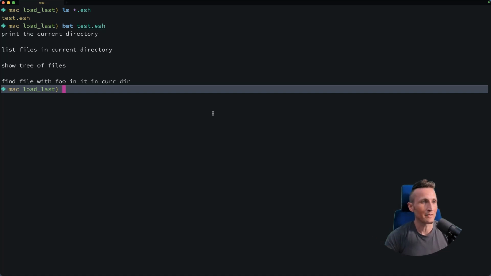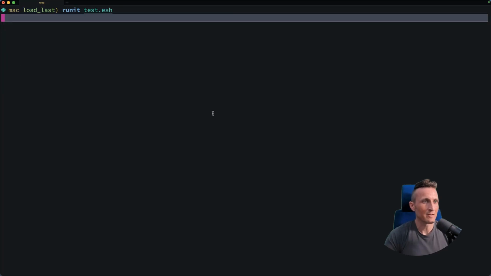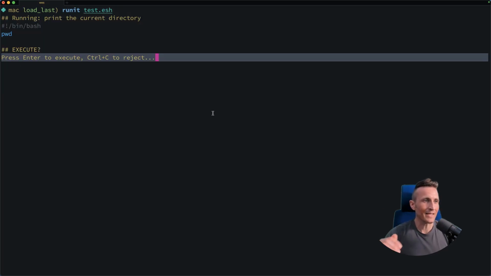How would we run that then? Well, let's set up a quick little function to do this. Pass in the script, and it'll go through each line that has something on it. It'll skip comments and blanks. And for each one, it reaches out to OpenAI and asks for a completion. For example, here I'm running "print the current directory," and I get back PWD. I do have an approval step right now, though I'd like to automate some sort of security check that would allow it to just run automatically without approval.